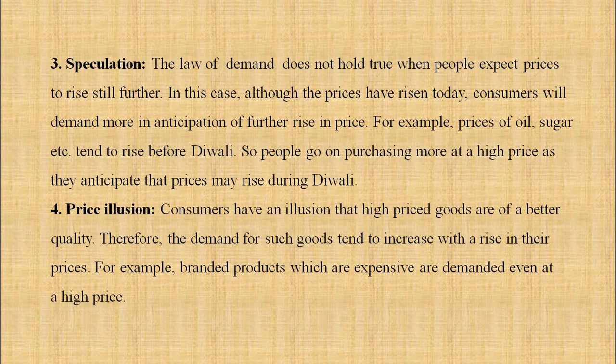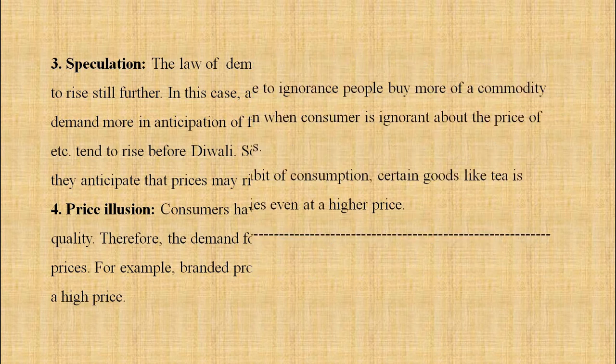Generally we feel that the commodities in the mall are better, and commodities in our nearby shops are not that good. So though the price is higher in the mall, we go and buy them. This is what is called price illusion. So in this case, consumers do not behave according to the law. So that becomes an exception to the law.